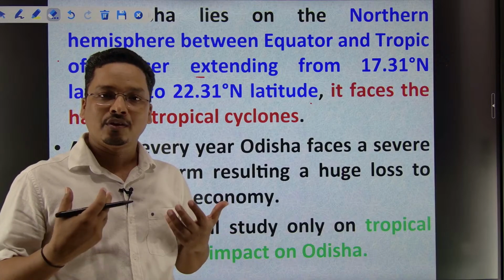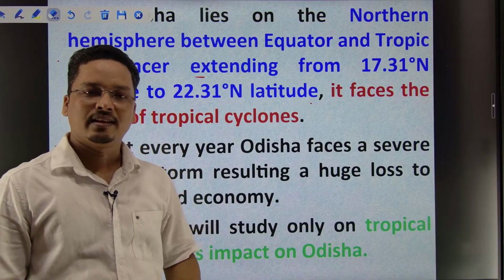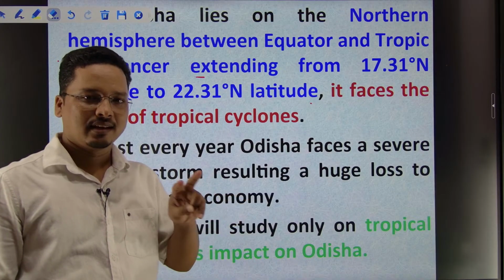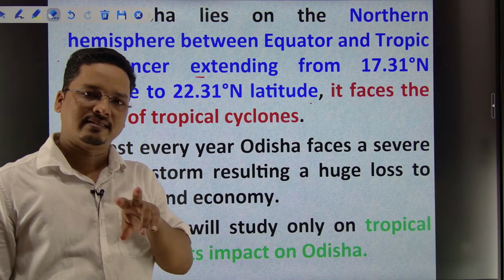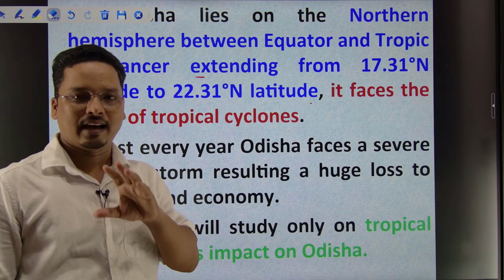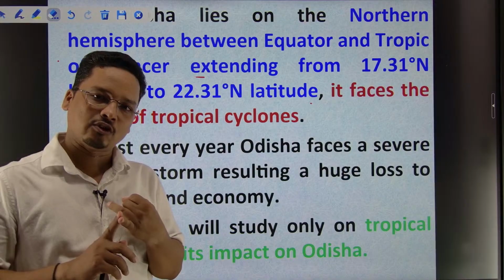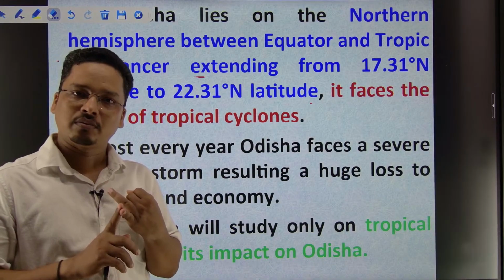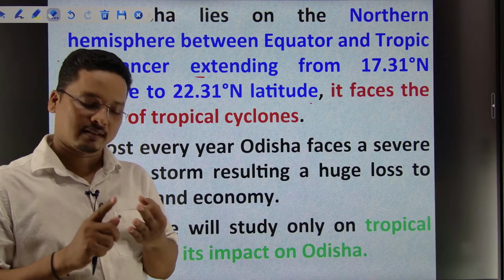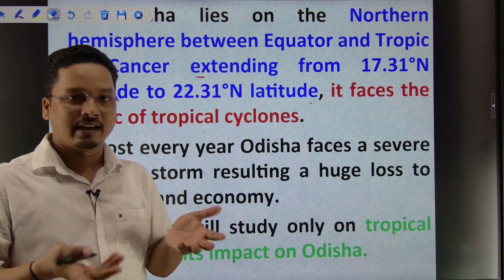That is why Sundarban, the 24th Pargana of West Bengal, is the cyclone district of India. And the next come your Jagatsinghpur and Kendrapada, where there is also the Mahanadi Delta. Hence these deltas always attract tropical cyclones. So if somebody asks you in the exam why tropical cyclones strike Odisha most: one is the 575 km coastal length, second is the locational factor, third is the ITCZ presence and deltas. So these are the factors.